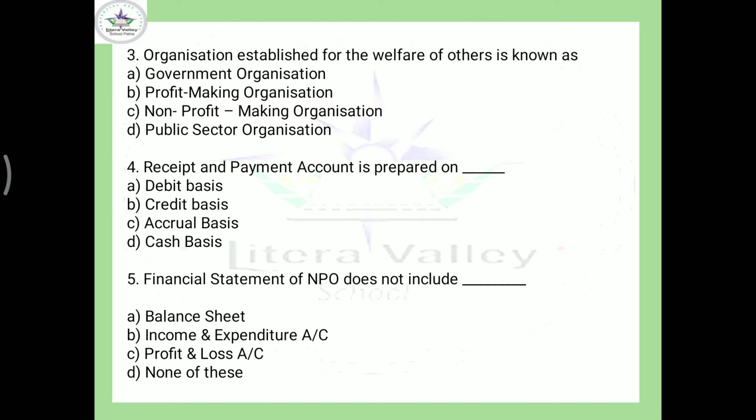Financial statement of NPO does not include dash. Financial statement of NPO does not include profit and loss account, because profit and loss account is prepared by profit making organization. So obviously your answer should be C here.